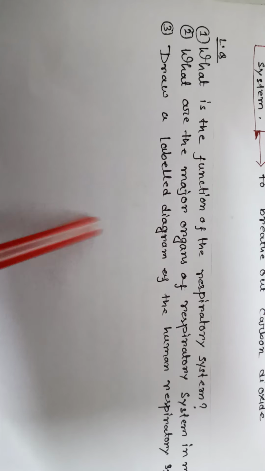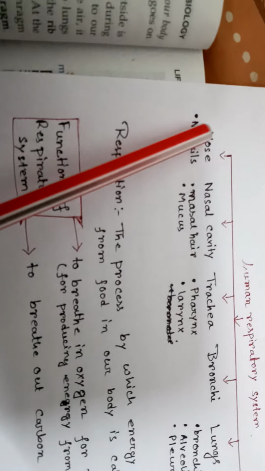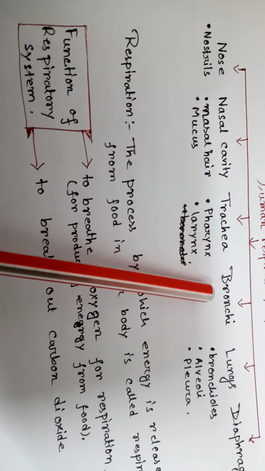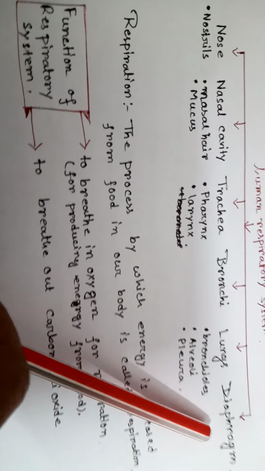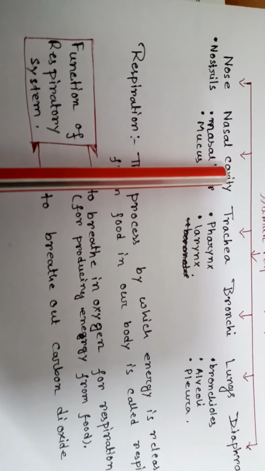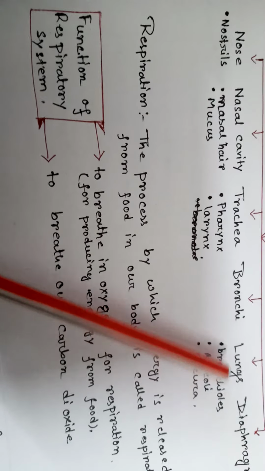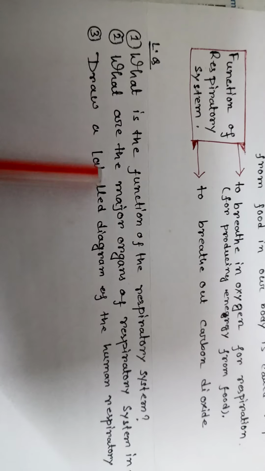Now, what are the major organs of the respiratory system? Nose, nasal cavity, trachea, bronchi, lungs and diaphragm. These are the major organs of the respiratory system in man.